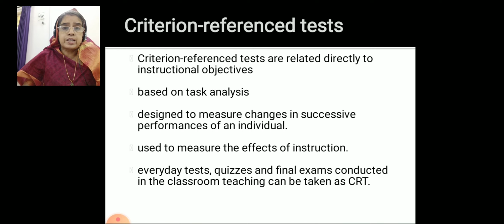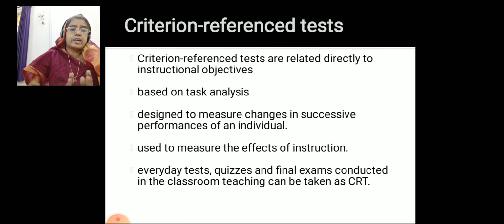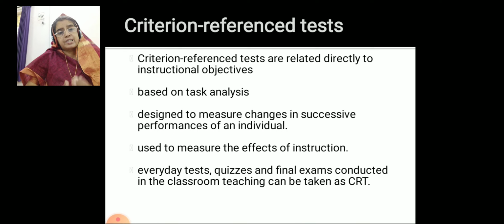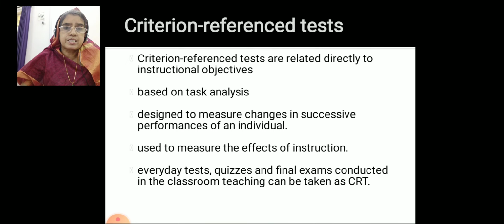Suppose a student in 8th standard had a good teacher. So in 8th standard, he understands all the concepts in mathematics. When he goes to 9th standard, there also he should understand all the concepts. Like that, in successive performances also, the student has to do well. This is the aim of conducting the criterion referenced test, and it is used to measure the effects of instruction, how good a teacher is in his instruction, in his teaching.